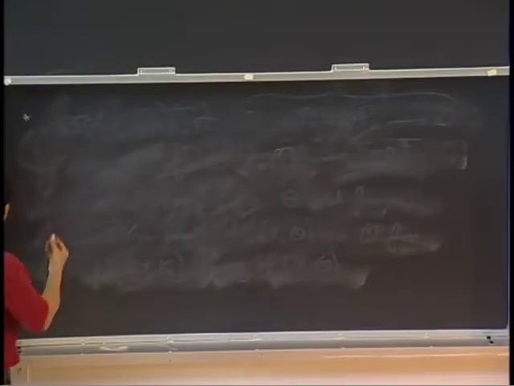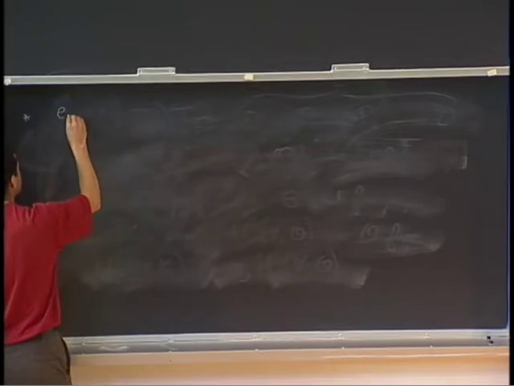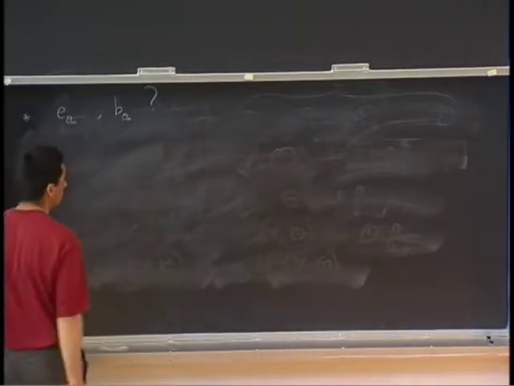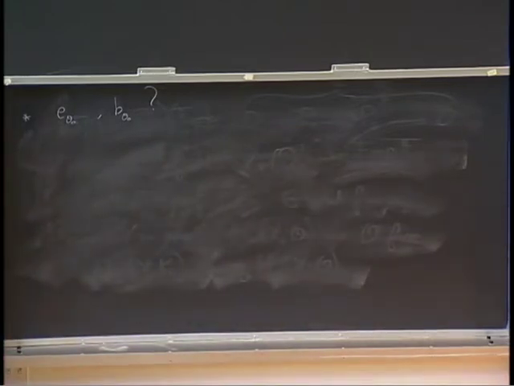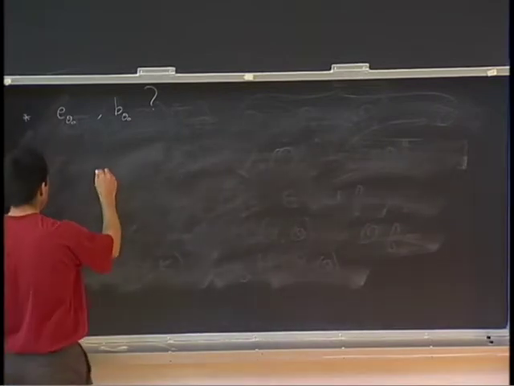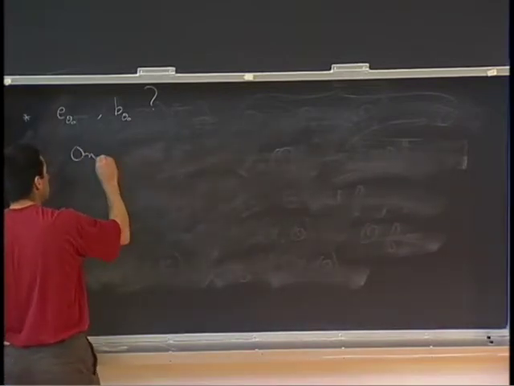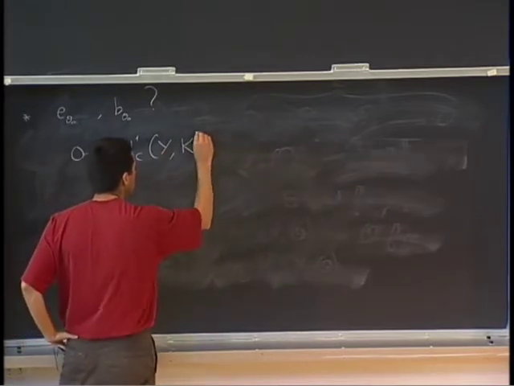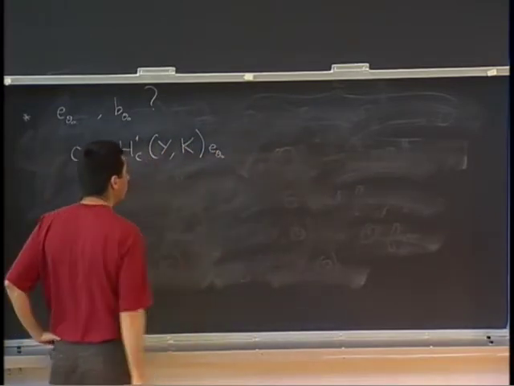So now I'm looking at E theta 0 and B theta 0. What is the action of the Frobenius on this guy?